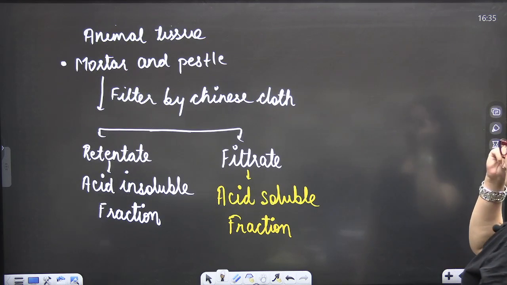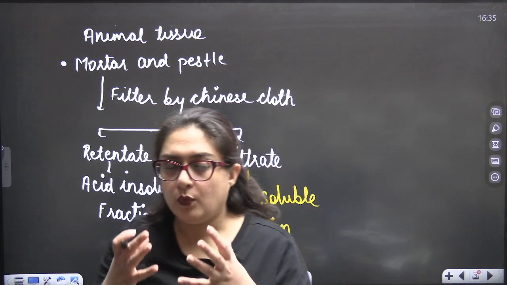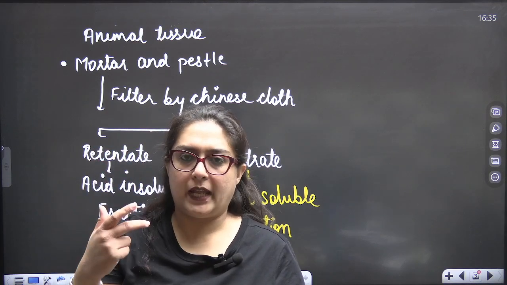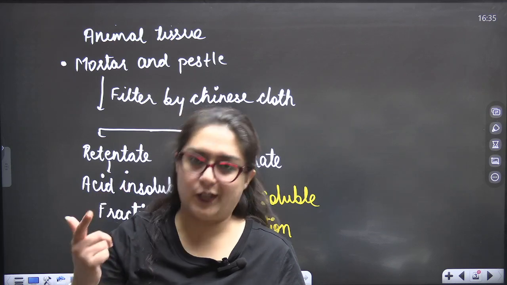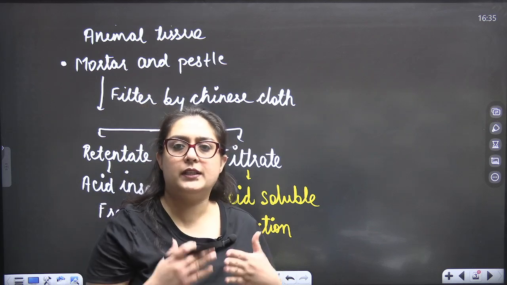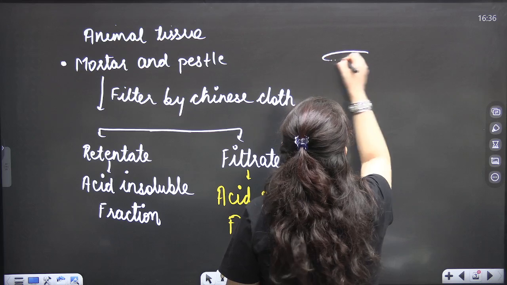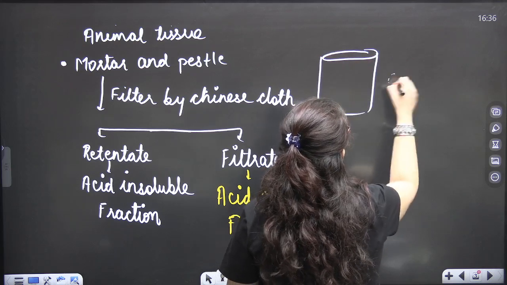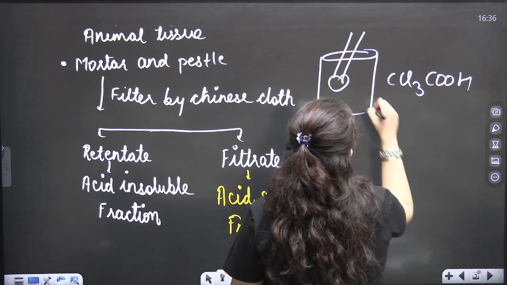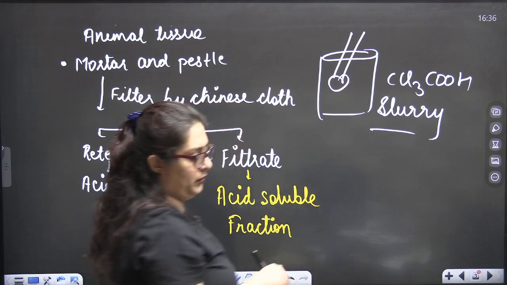Now, if we want to create an experiment to find out what type of macromolecule or micromolecule is present in a substance or tissue, whether plant tissue or animal tissue, take an animal tissue, take a mortar and pestle, and crush it with CCl3COOH, trichloroacetic acid. It forms a slurry; filter that slurry through a cheesecloth.